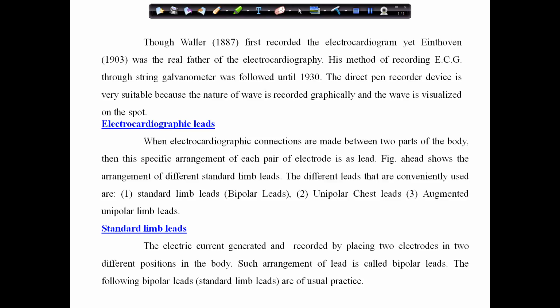Now come to the very important point of this chapter, electrocardiographic leads. This is the thing that you should know carefully. As you know very well, ECG is recorded by placing a series of electrodes on the surface of the body, and these electrodes are called ECG leads and are connected to the ECG machine. The electrodes are fixed on the limbs, and usually the right arm, left arm and left leg are chosen for this purpose.